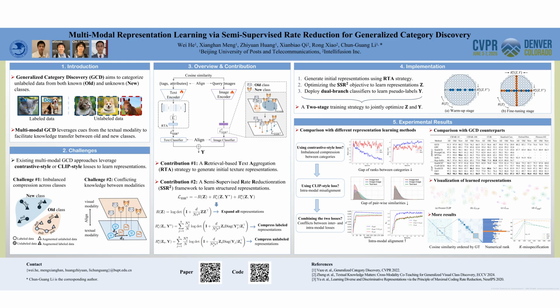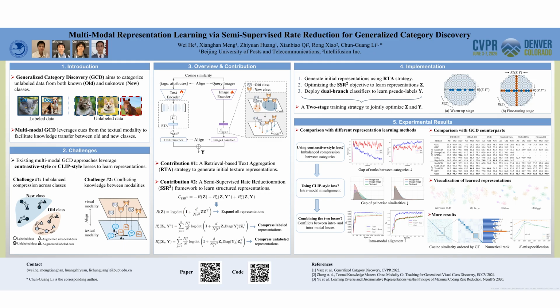The core of our framework is the semi-supervised rate reduction objective, derived from the principle of maximal coding rate reduction to learn structured representations. Here, the loss consists of three terms. First, the total coding rate term to globally expand all embeddings. Second, the supervised compression term to compress embeddings of labeled samples. And the self-supervised compression term that uses pseudo-labels to compress embeddings of unlabeled samples.